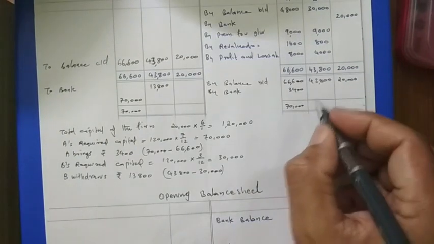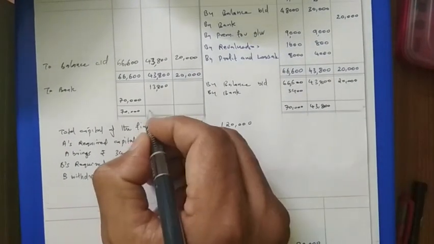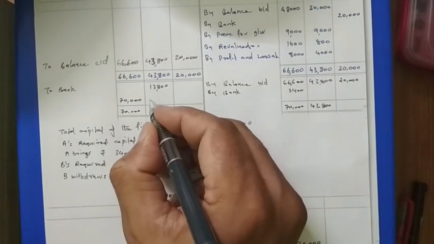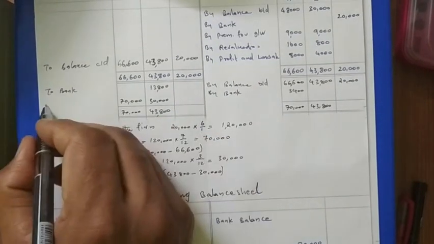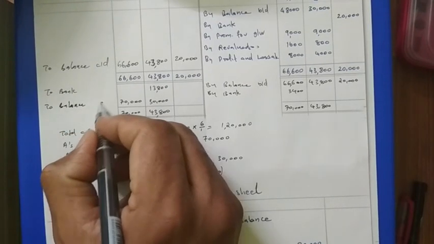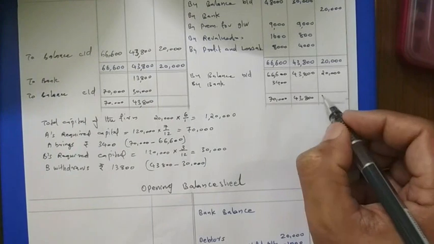So automatically this 30,000 will come as the balance here. This is 43,800, 43,800, and here the difference 30,000 will come. So for this we can write balance carried down. Then this is 20,000.